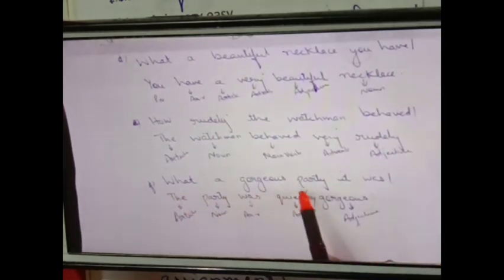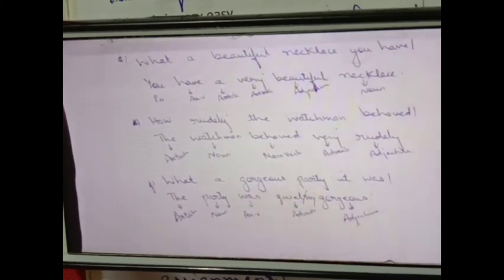Next, what a gorgeous party it was. Now you're definitely talking about the party which was very gorgeous, right? So use a definite article. The party was very gorgeous. You can use any one. This is also correct. One is also correct.